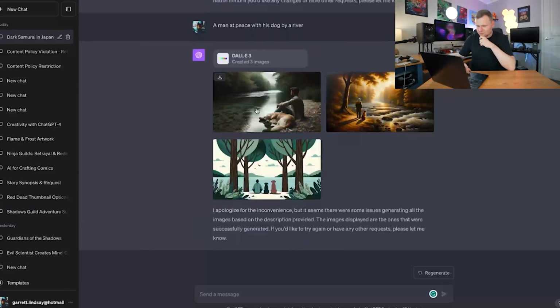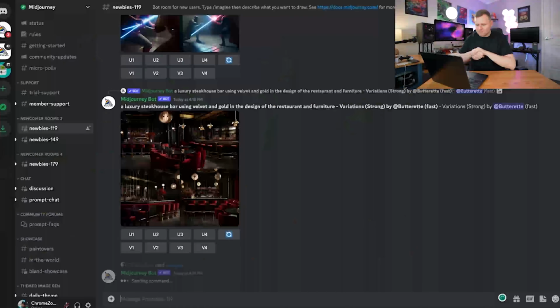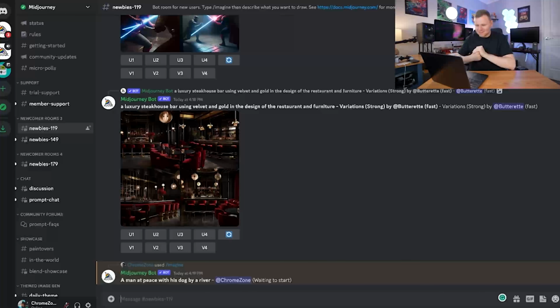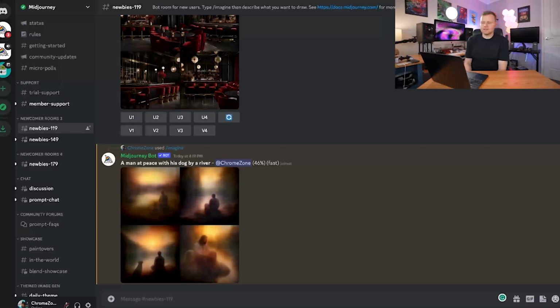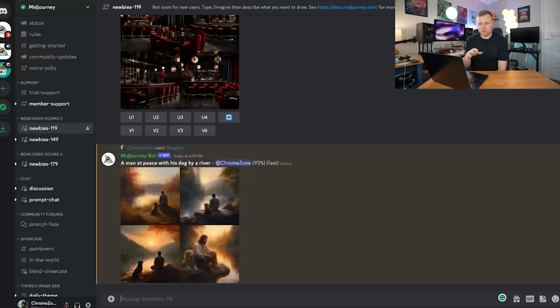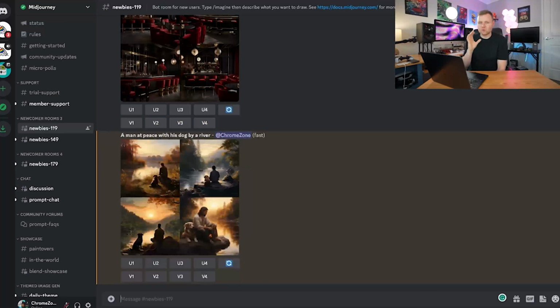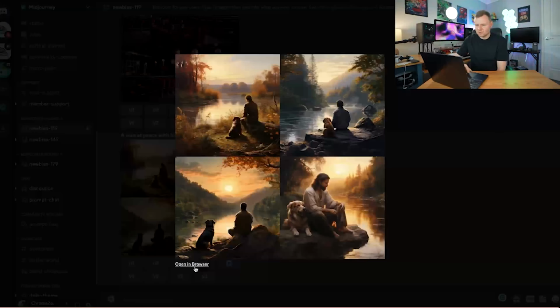So I really struggled with this request. Maybe it was a bit too vague. Man at peace with his dog. So it doesn't look like the Midjourney bot is struggling at all with any prompts. We saw that obviously ChatGPT sometimes struggles with some prompts, while Midjourney is not struggling whatsoever. So it's more reliable in that sense. Wow, beautiful.